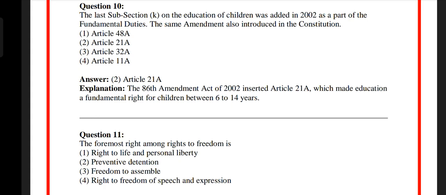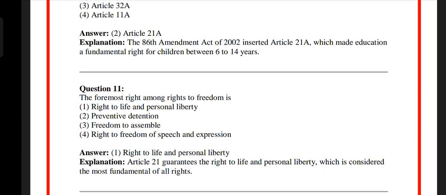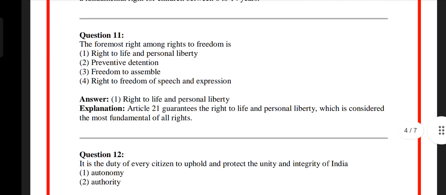Question number 11. The foremost right among rights to freedom is option 1 right to life and personal liberty, option 2 preventive detention, option 3 freedom to assemble, option 4 right to freedom of speech and expression. The answer is option 1 right to life and personal liberty. Article 21 guarantees the right to life and personal liberty, which is considered the most fundamental of all rights.